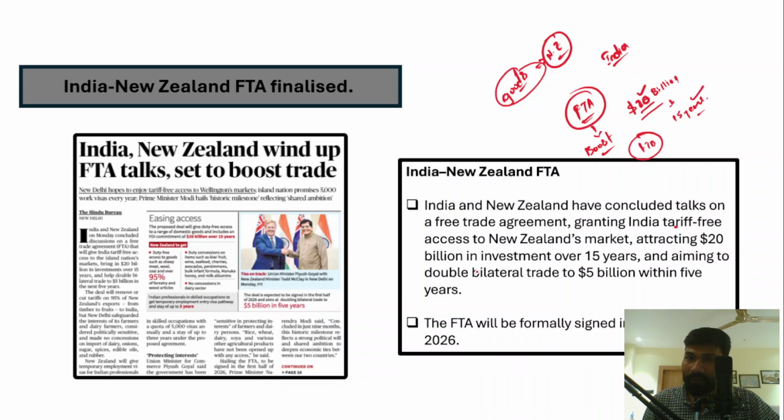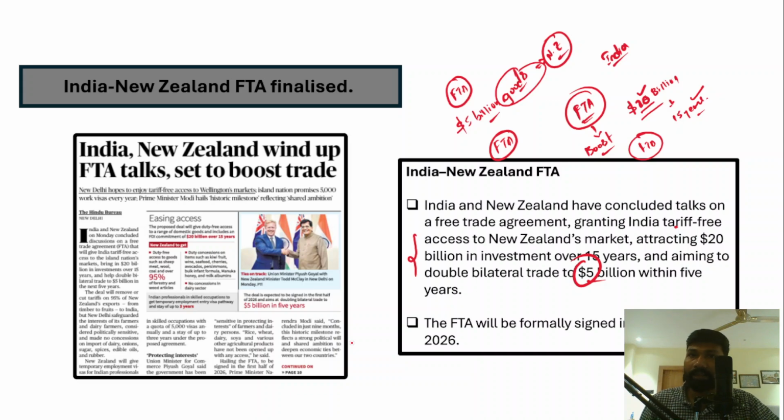Both these countries, as part of this free trade agreement, also aim to reach a bilateral trade of $5 billion in the coming 5 years. So the bilateral trade should double to $5 billion within the next 5 years. So these are the objectives with which India and New Zealand have signed a free trade agreement.